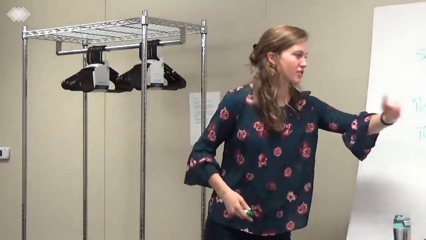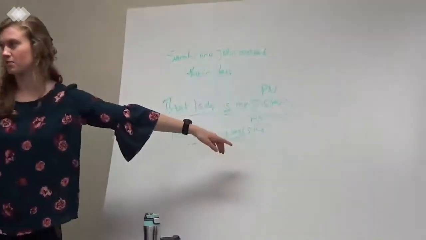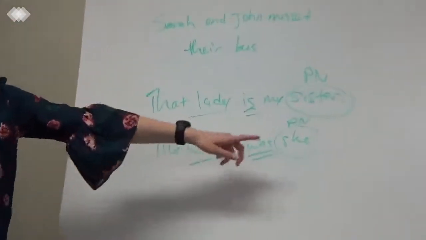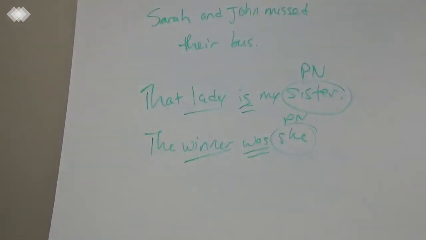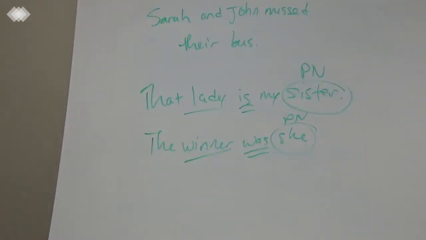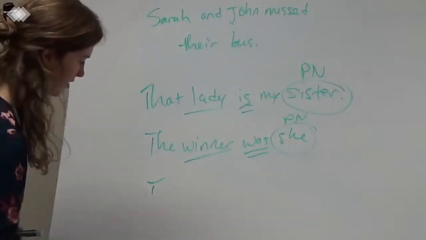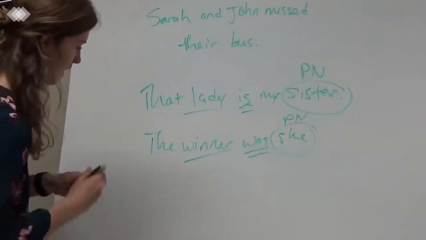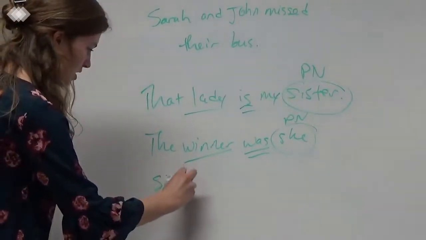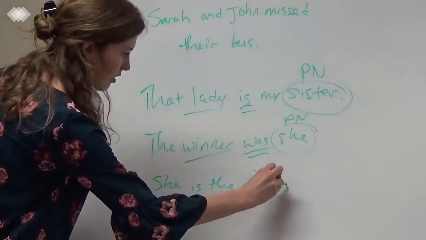So the winner was she. The pronoun she can work as the predicate nominative here, describing the winner. And the way you can check and make sure this sort of sentence is correct is just flipping it, and y'all see that in the example. If you flip-flop it, oops, it doesn't start with the anymore. It would be, she is the winner.